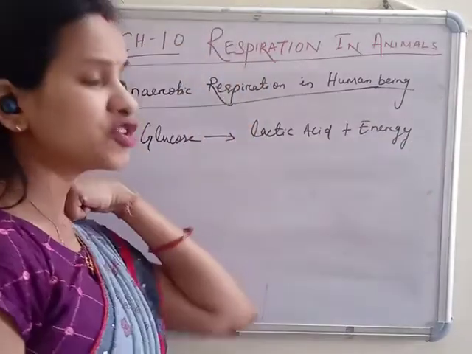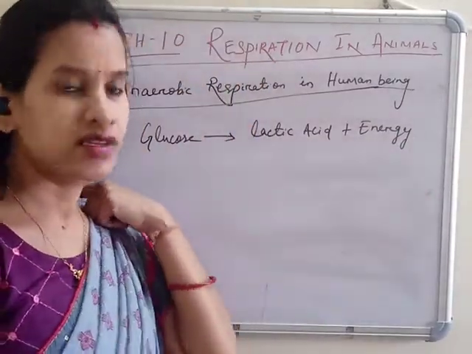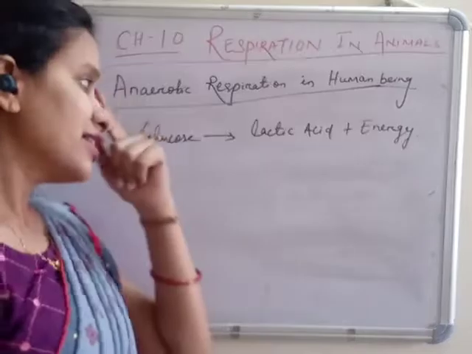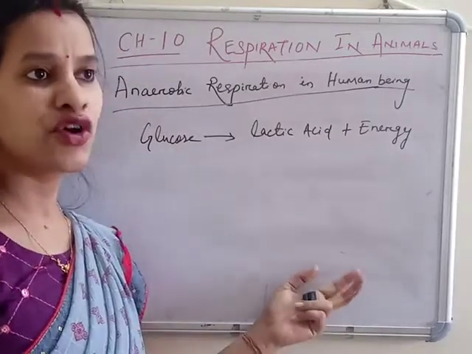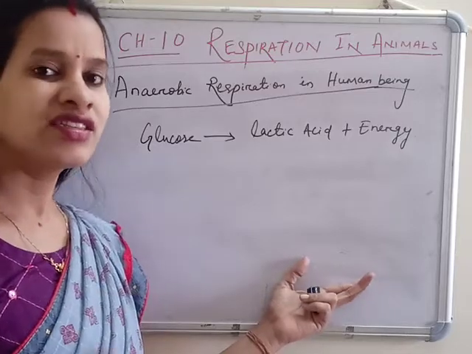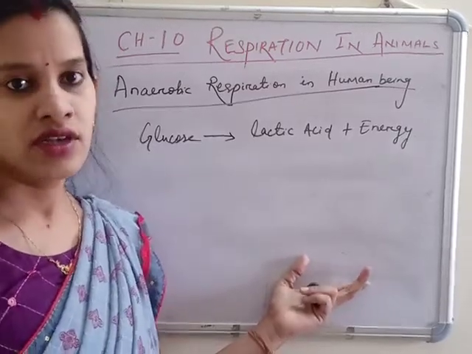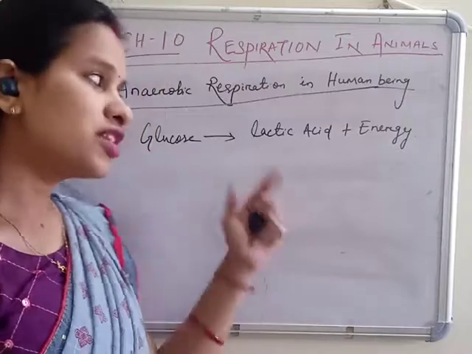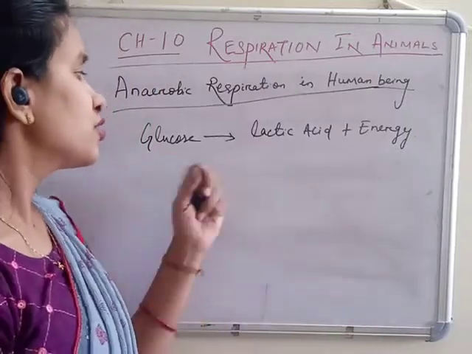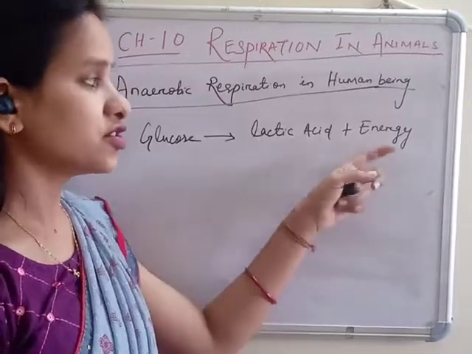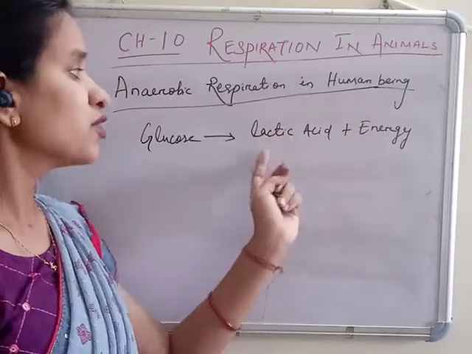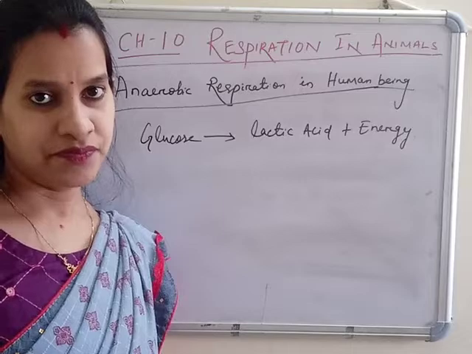Because when you are doing lots of physical work or exercise, or running, your body needs energy, but your body is unable to supply sufficient oxygen to each and every cell. So the cells which do not get sufficient oxygen, but also need energy, respire anaerobically, break down the food anaerobically and produce lactic acid and energy. Energy they get, but along with that they also produce lactic acid.